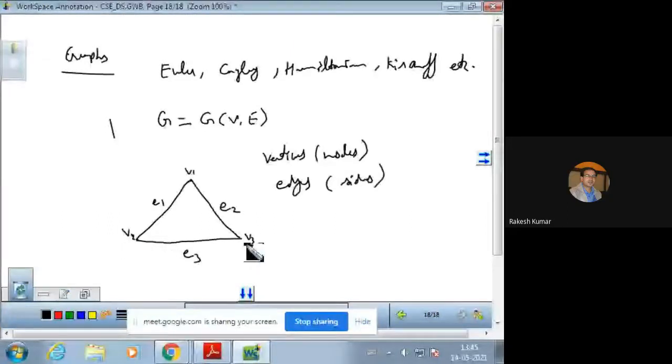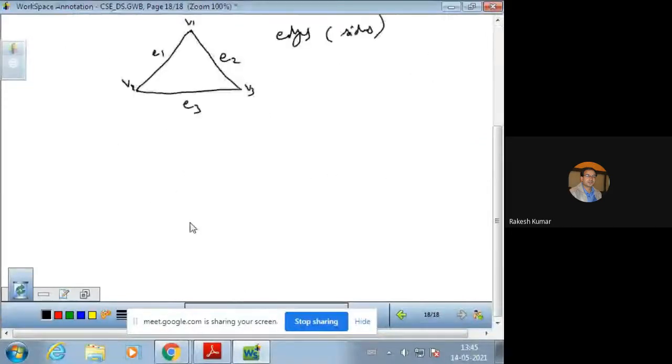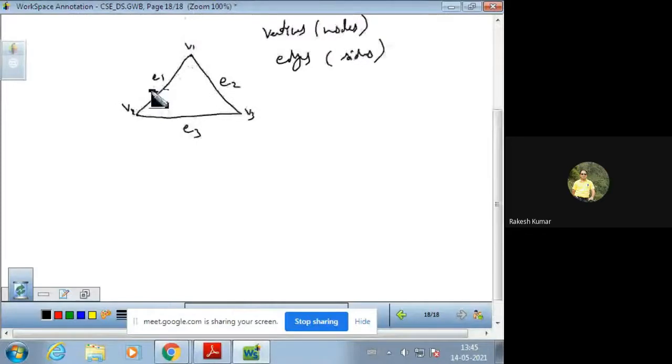And whichever two vertices are joined, like V1 and V2 are joined over here with the help of an edge, so V1 and V2 are said to be adjacent vertices, and the edge E1 can be denoted like this. E1 edge is also a set of ordered pairs, that is V1 and V2. This is written as an ordered pair.